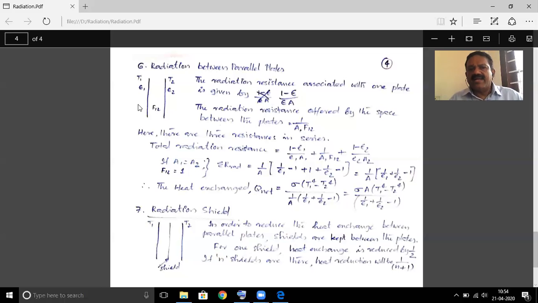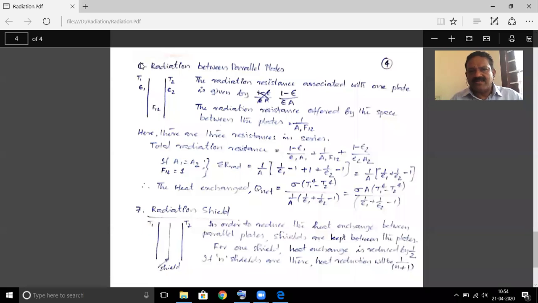So there will be radiation between these two walls even when vacuum is maintained between these two plates. And how to calculate the amount of radiation between these two plates? For that, we have to use the analogy we used in electrical engineering. Here there are three parts, three components.